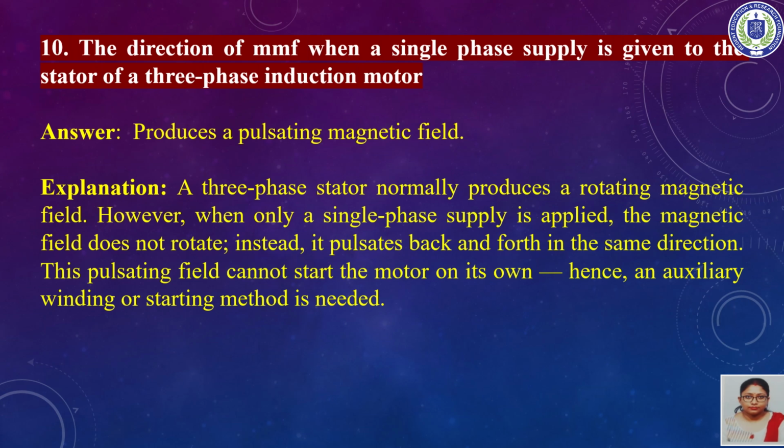Instead of rotating, it will pulsate back and forth along the same direction. This pulsating field cannot start the motor on its own. Therefore, an auxiliary winding or a starting method is needed.